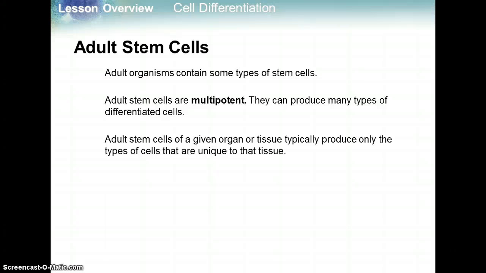Adult stem cells of a given organism or of a given organ or tissue typically produce only the types of cells that are unique to that tissue. So that's what multipotent means, the idea that like an organ, the stem cells found in that organ can form only the types of cells that are in that organ. So they're more specialized in that way, or limited.